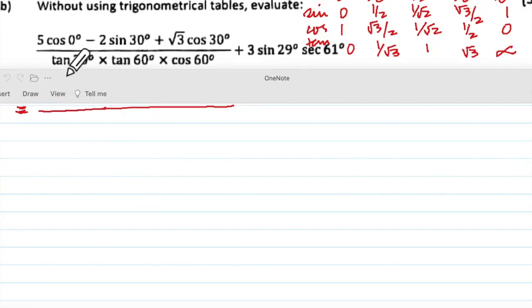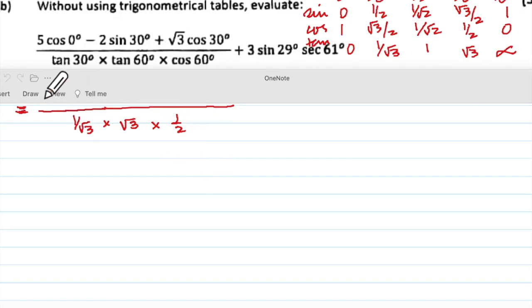And let us write the denominator. Tan 30 is 1 upon root 3 into tan 60 is root 3 into cos 60 is half.